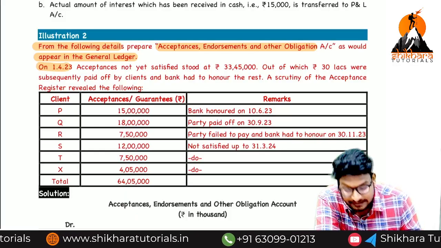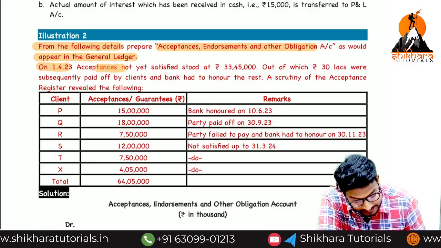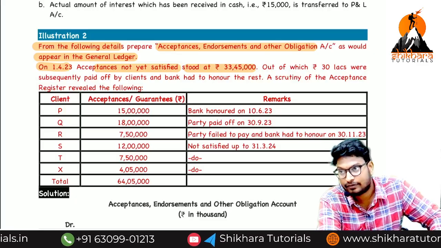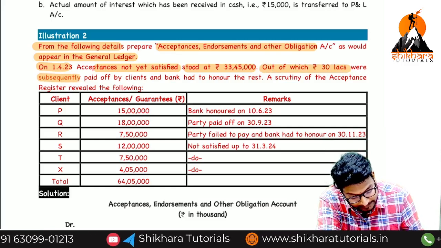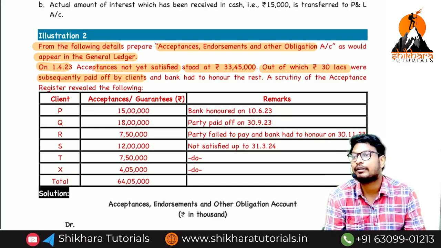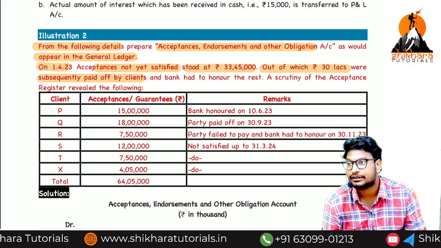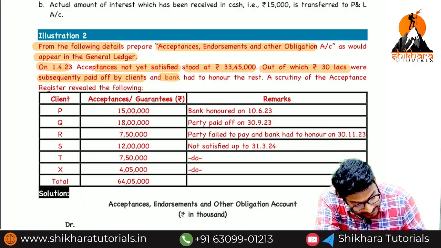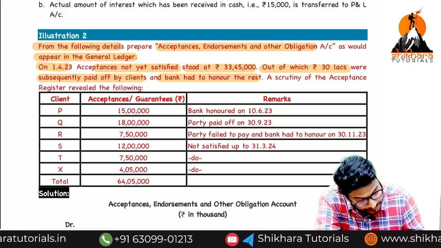On 1st April, that is the opening balance. Acceptance not yet satisfied stood at 33,45,000, out of which 30 lakhs were subsequently paid off by the client. Our liability balance decreases, so we write constituent of acceptance, endorsement and guarantee. And the bank had to honor the rest.